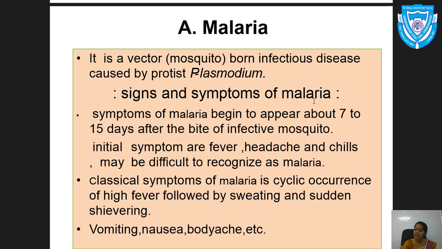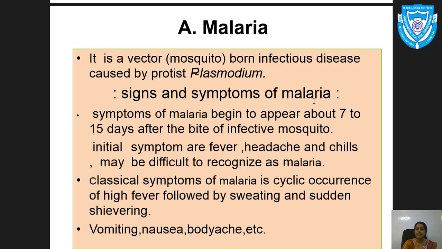Now the initial symptoms are fever, headache, and chill, and may be difficult to recognize as malaria. Why? Because these are initial symptoms, and if they are seen in a person, it indicates that there might be a disease.